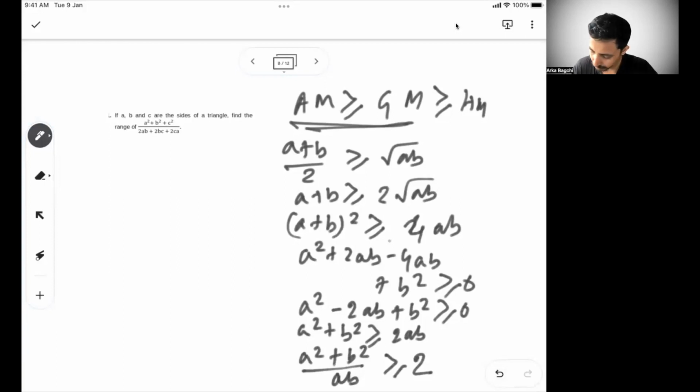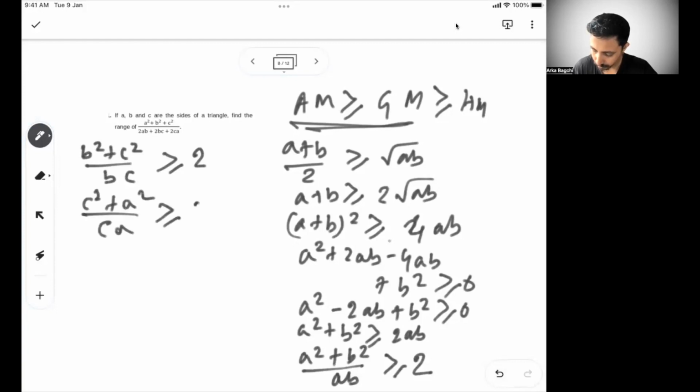Similarly, in the same way we can write b square plus c square by bc must be greater than or equal to 2, and c square plus a square by ca must be greater than or equal to 2. Let's say this is equation 1, equation 2, and equation 3.